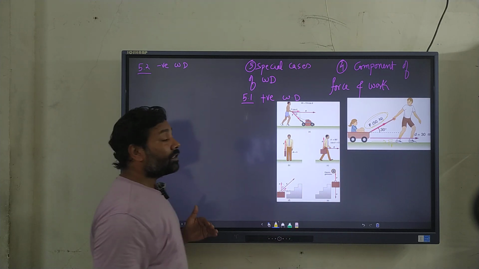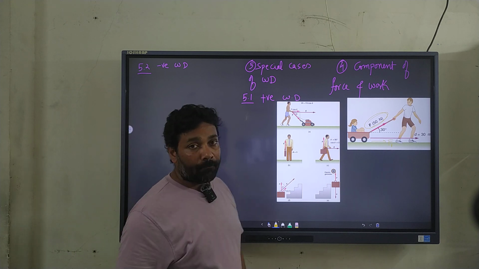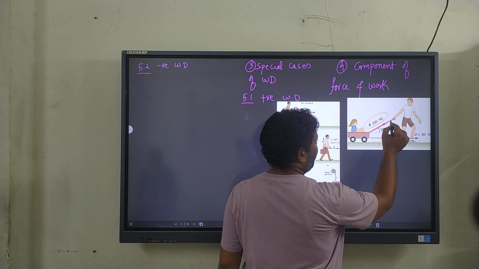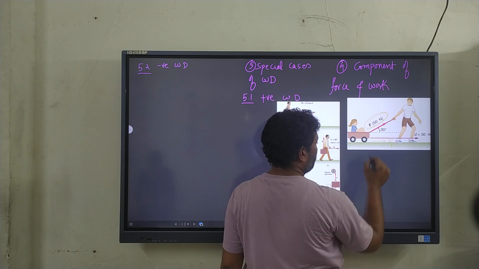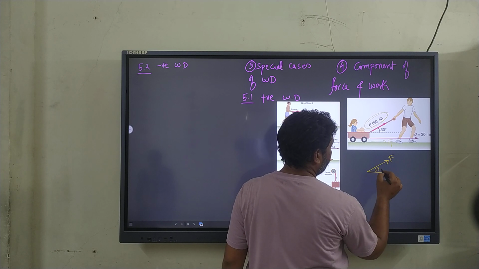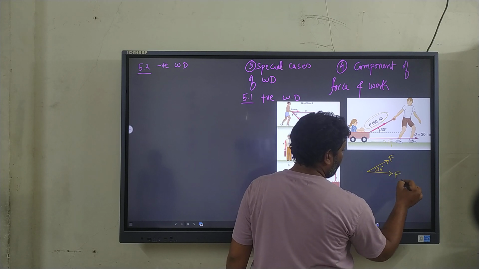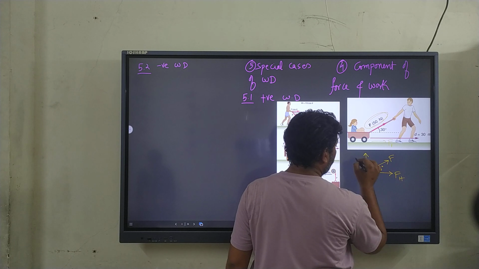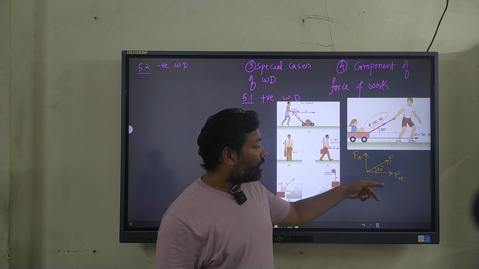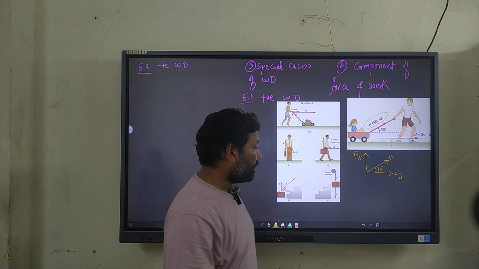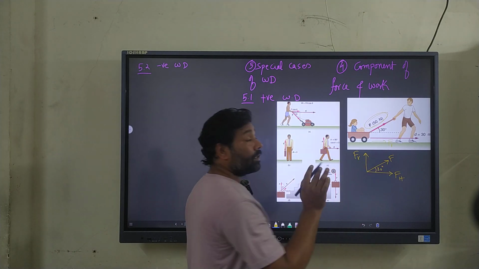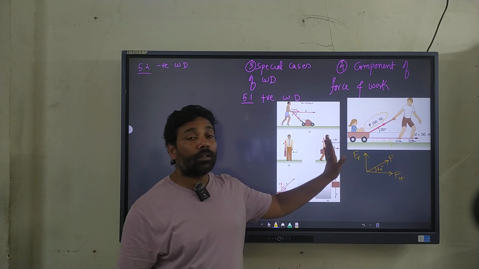Now let me get into the detail. What exactly do we mean by component of the force? This angular force can be converted into horizontal as well as vertical form. We call this resolving the force into horizontal and vertical components.